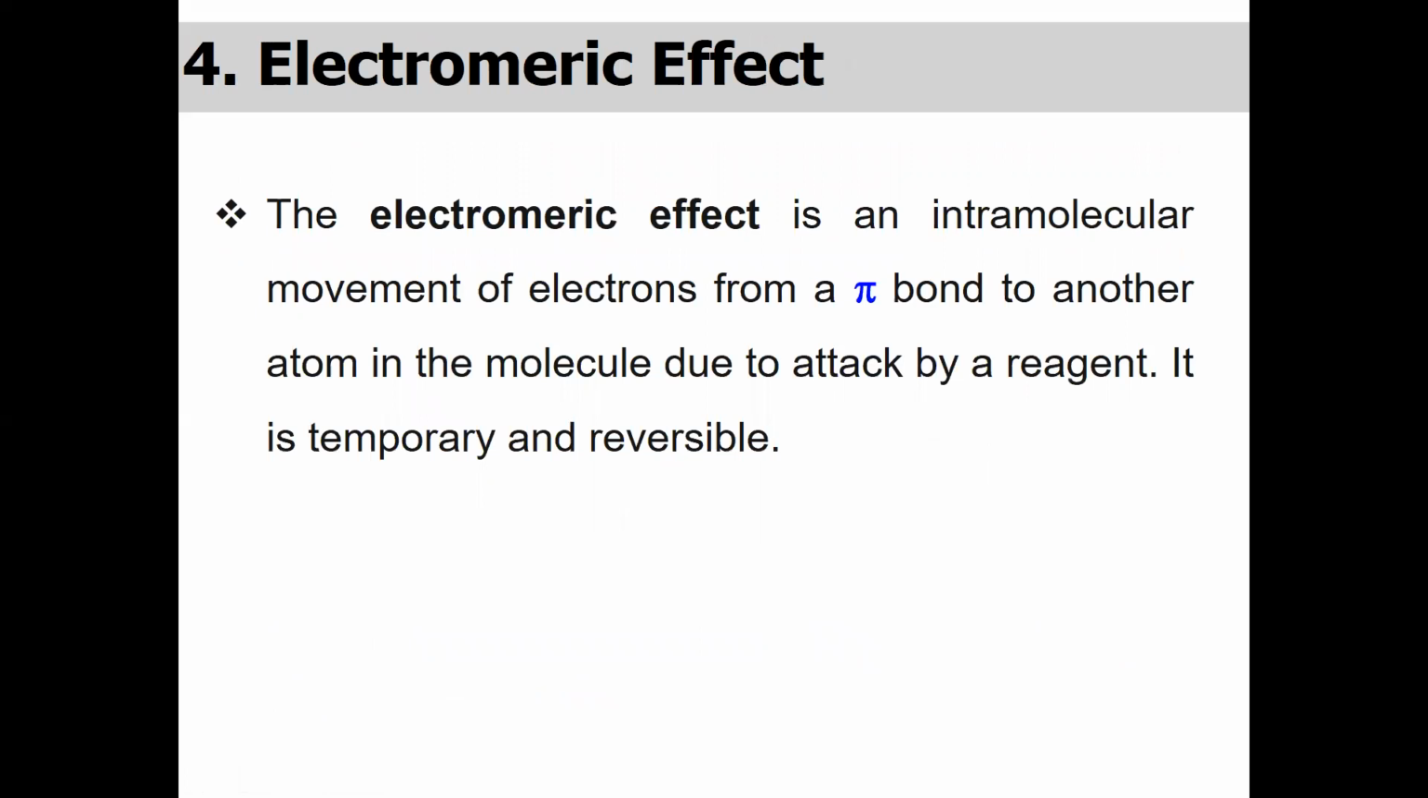Our next effect is the electromeric effect. It is slightly uncommon, and it occurs just due to the intramolecular movement of electron from a pi bond to another atom in the molecule when it is attacked by a reagent. Now this reagent could be positive or negative, or in other words, we can say this reagent could be a nucleophile or the electrophile. It is a temporary and reversible effect.